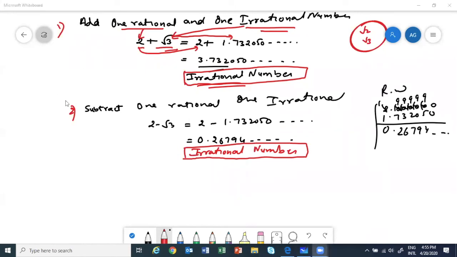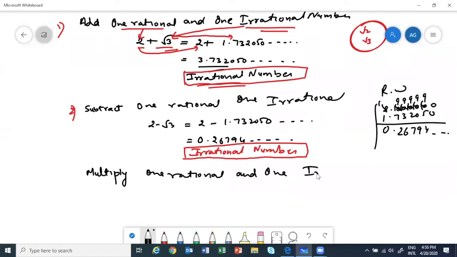Okay, let's talk about multiplication of a rational and an irrational number. Again, one rational I'll take and one irrational. So suppose let me take something different, 7 root 5.